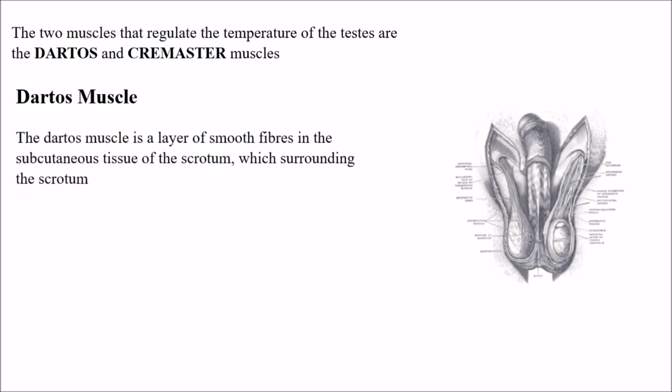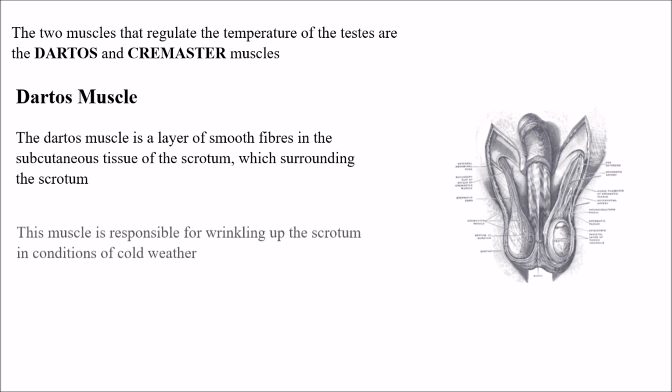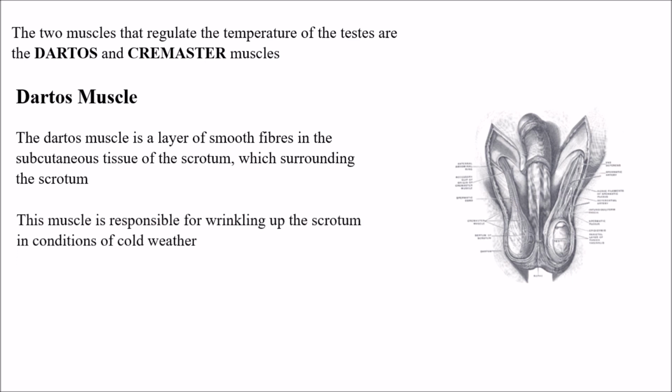What is dartos? The dartos muscle is a layer of smooth fibers in the subcutaneous tissue of the scrotum, and it surrounds the scrotum. This muscle is responsible for wrinkling up of the scrotum in conditions of cold weather. As I have earlier mentioned, if the temperature is to be maintained, it will become tight.